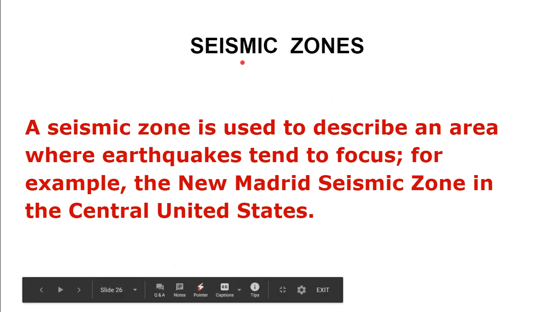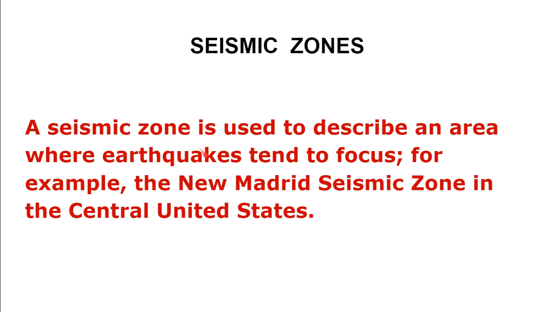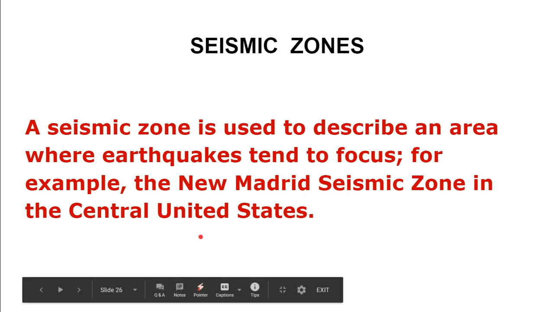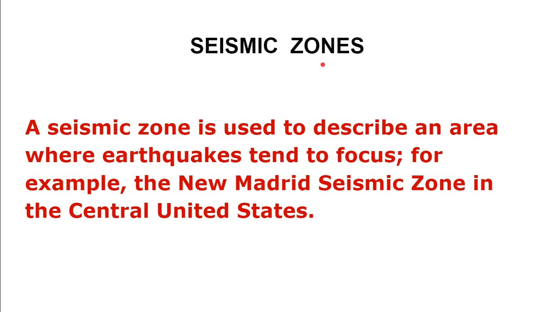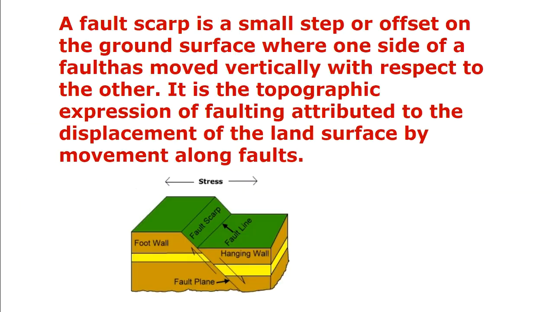Children, we should know what are seismic zones. A seismic zone is used to describe an area where earthquakes tend to focus. For example, the New Madrid seismic zone in the central United States. Children, maximum earthquakes occur in seismic zones, and people staying in the seismic zones need to take precautions before an earthquake occurs. A fault scarp is a small step or offset on the ground surface where one side of a fault moves vertically with respect to the other.